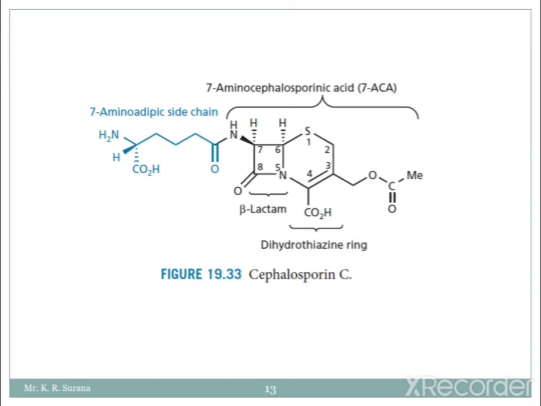Numbering starts from the sulfur as per the CIP system; sulfur has first preference and nitrogen the fifth. At the fourth position there is a carboxyl group. So this is the structure of cephalosporin C. Just draw this structure and practice it. Whatever structures have gone in the previous slides, you need to draw and practice all of them.